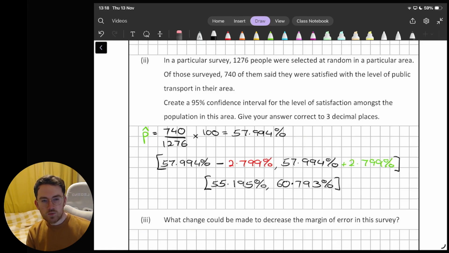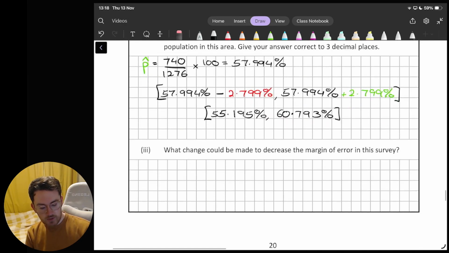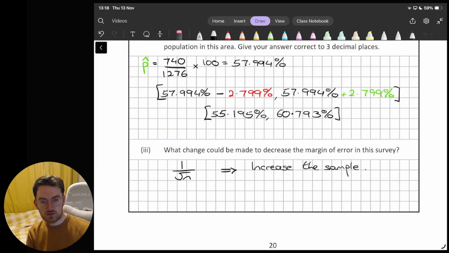Part 3 then says what change could be made to decrease the margin of error. So think about the margin of error is the 1 over root n. So to decrease that, we need to increase the sample. So if I ask more people, I will be more accurate. So increase the sample size or survey more people. If I do those things, that's going to make my sample more accurate. That's going to make the margin of error smaller.